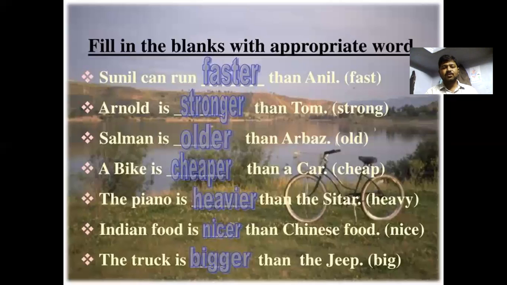And let's do exercises like fill in the blanks with appropriate words. Sunil can run faster than Anil. Faster means it's a comparative. Arnold is stronger than Tom. Stronger. Salman is dash than Arbaz. Older than. A bike is dash than a car. Cheaper. The piano is dash than the sitar, heavier. Indian food is dash than Chinese food, nicer. The truck is bigger than the jeep, big.